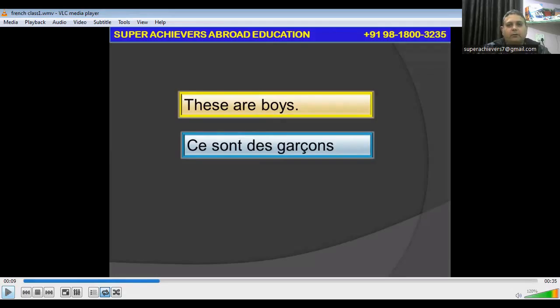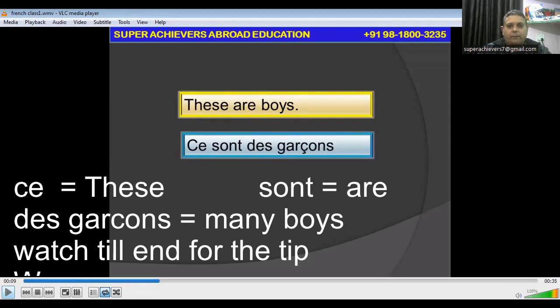Now, note down rule number 1. The pronunciation of an object in English, singular and plural, is different. But in French, it is the same. Rule number 2. How do we identify whether the object is singular or plural? With the help of the verb and articles.